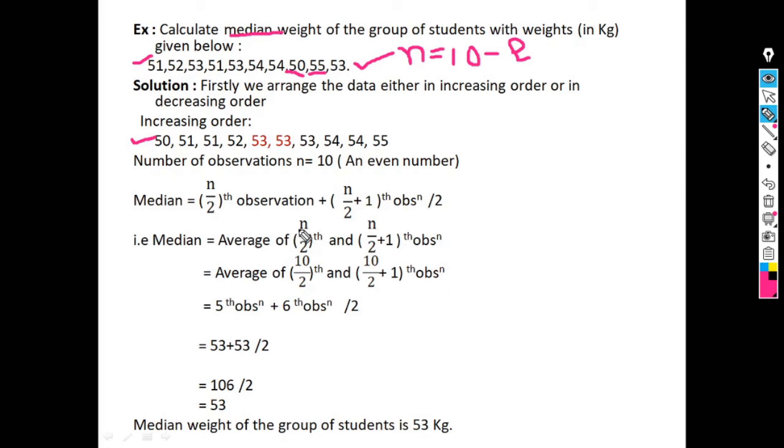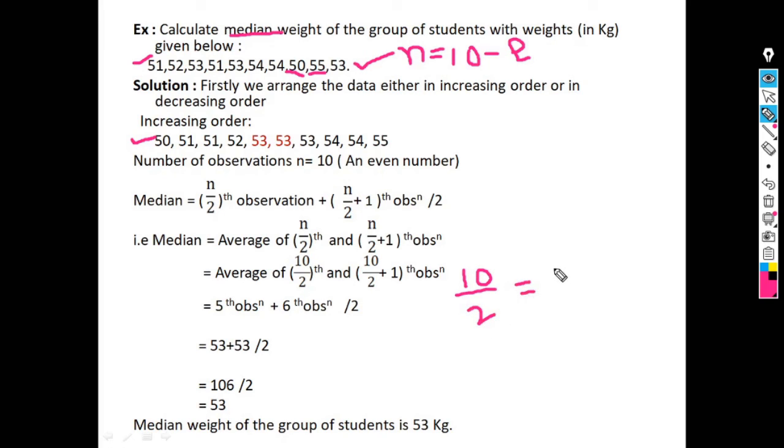We just substitute the value of n. Here n is 10. So the average of the 10 by 2th observation and the 10 by 2 plus 1th observation. So 10 divided by 2 is equal to 5.